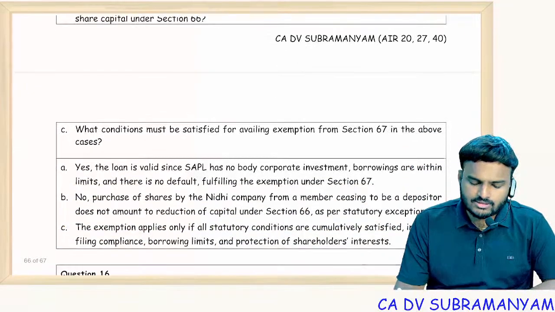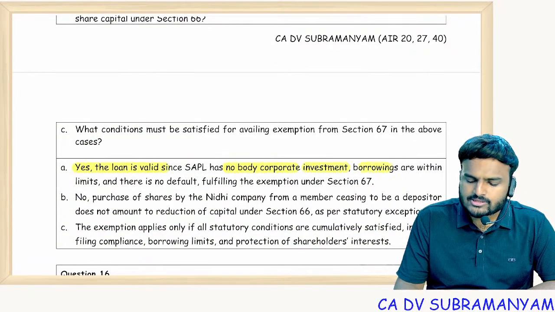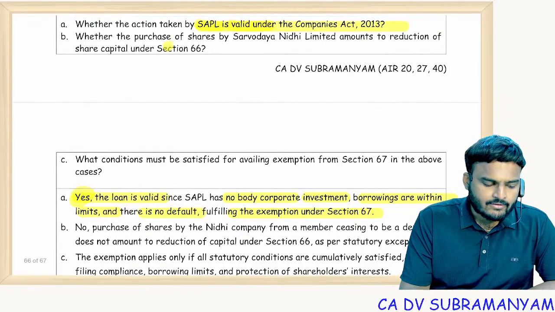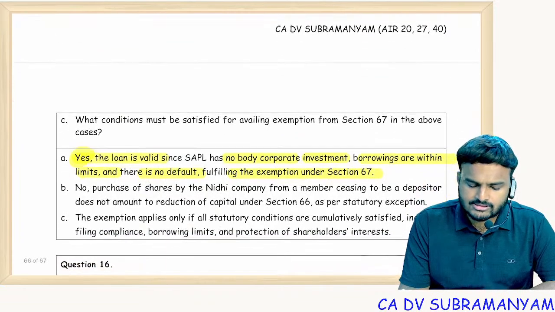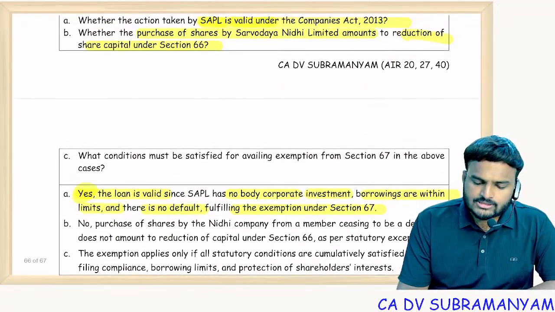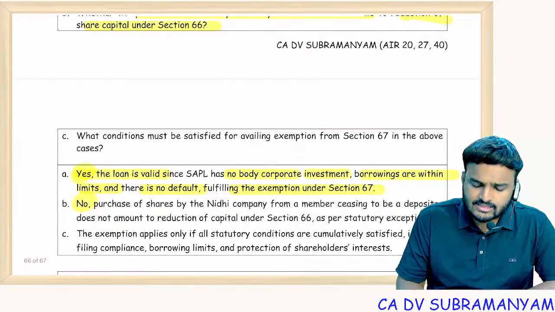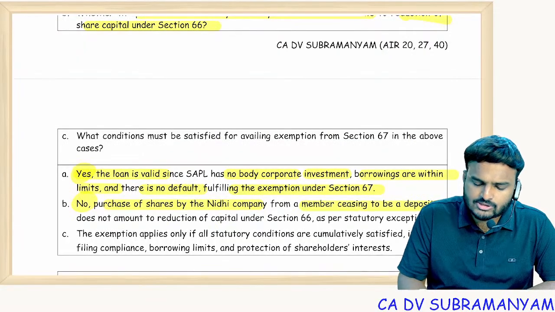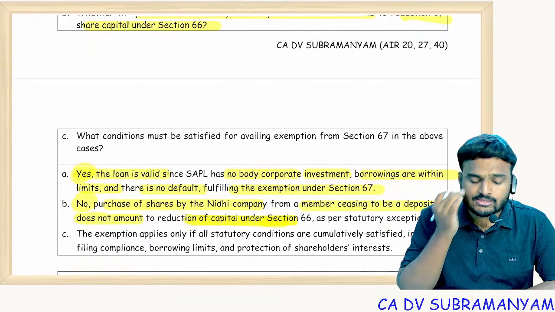Now let's see whether the action taken by the company is valid. SAPL's loan is valid, because it has no body corporate investments, borrowings are within the limits, there is no default, fulfilling the exemptions under section 67. So yes, the loan is valid. Whether the purchase of shares by Nidhi company amounts to reduction of share capital under 66? No, 66 is not applicable to Nidhi company. Purchase of shares by Nidhi company from a member ceasing to be a depositor does not amount to reduction of capital under section 66.